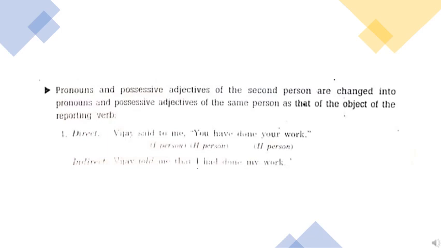Now, let us put this understanding to this example sentence given. It's not very clear, but I am reading it out to you, and it's better if you write it down in your notebook, children. All of you will write it down. In direct speech, the sentence given is, Vijay said to me, "You have done your work." I'm again repeating: Vijay said to me, "You have done your work."